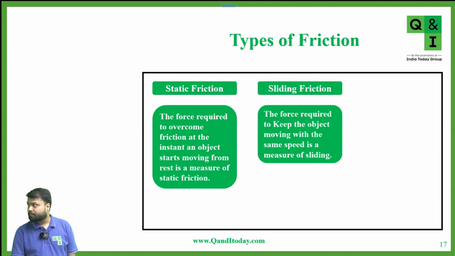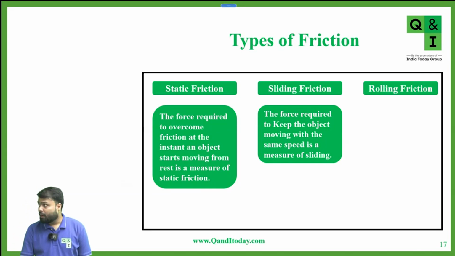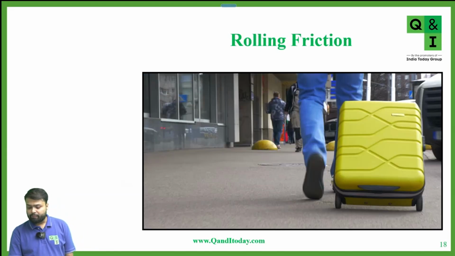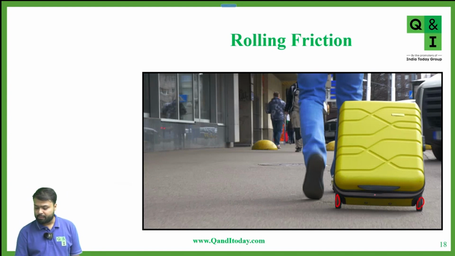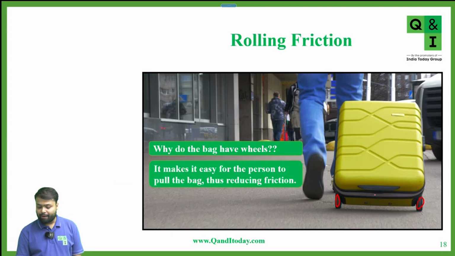Yes, sir. Very good. Now we'll see the next, which is rolling friction. Okay, you can see there are wheels. Yes or no? There are wheels. So why do bags have wheels? Because it makes it easy for the person to pull the bag, thus reducing friction.